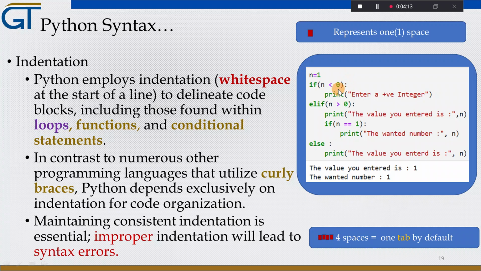This colon signifies that immediately after it, a block starts. That means the block code, print enter a negative integer, will only be executed if n is less than 0. In this case, our n is 1, which is not less than 0. Since this statement is false, the block after the colon